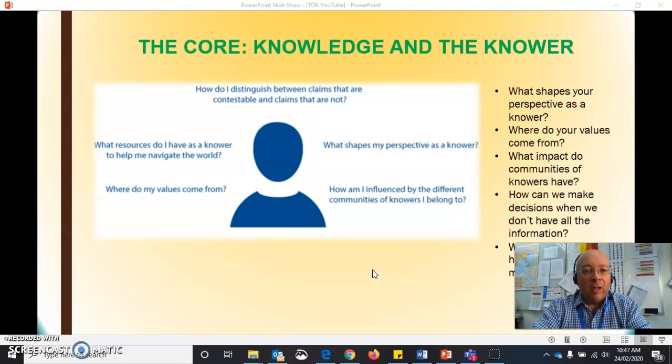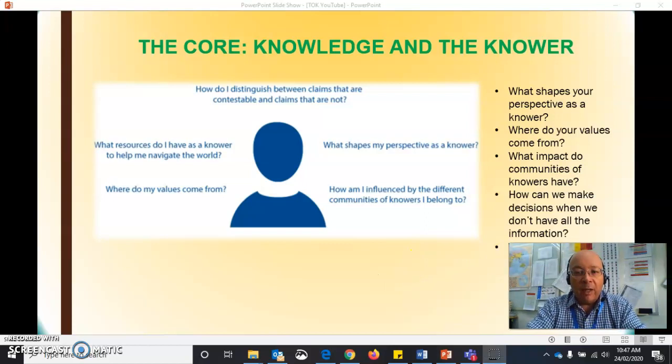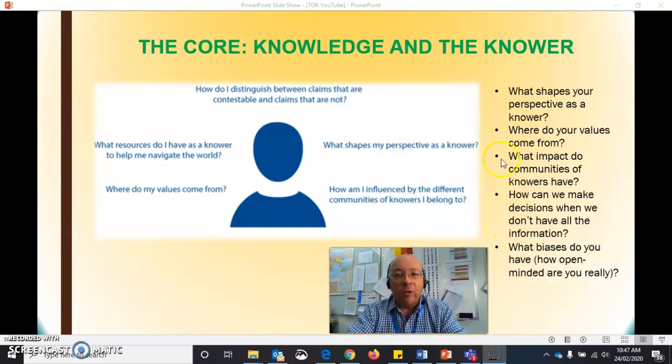Let's have a quick look at the actual core, the knowledge and the knower. As I said, this is really about you as students. So these are some of the questions you might look at. Essentially, where do your values come from? Why do you believe the things you do?